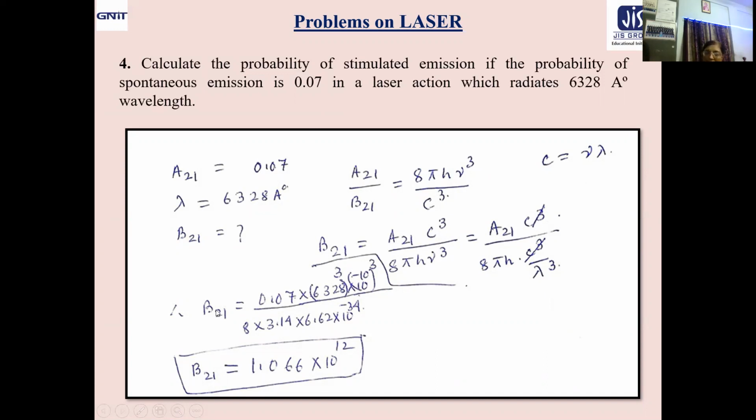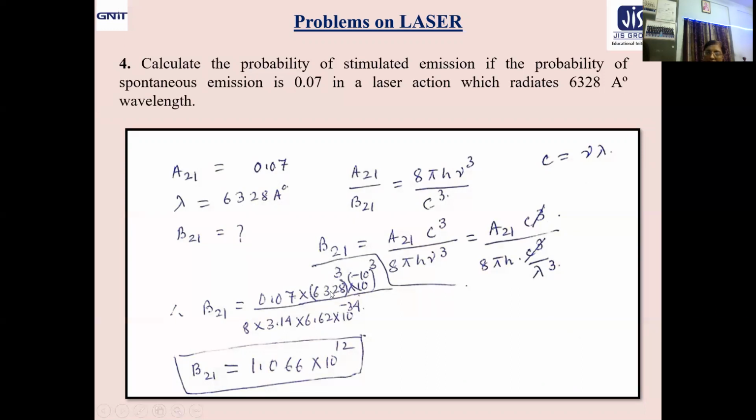Now you are getting B21 equal to A21, the value is given, very small, 0.07. So we are getting A21 lambda cube, because nu is not given, by 8 pi h, c cube cancels out. Next is lambda cube. What about lambda? 6028 angstrom.